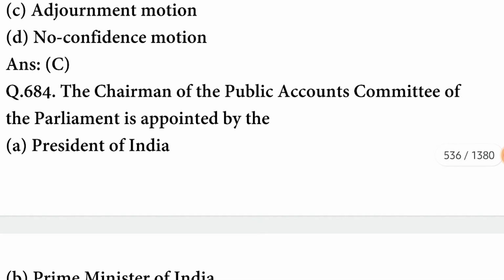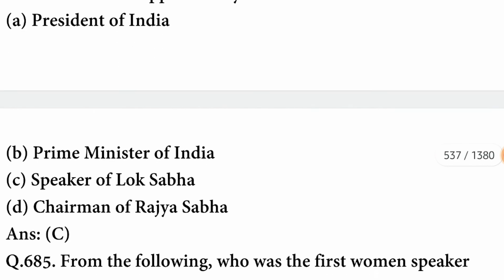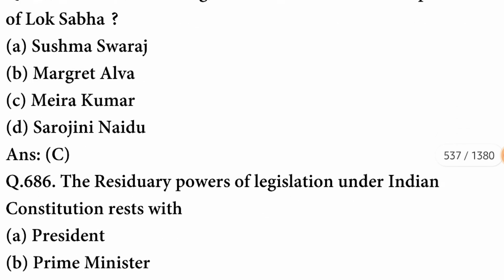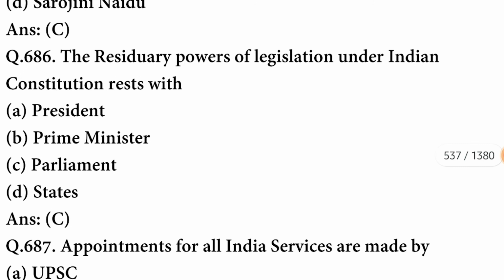C option is correct. The chairman of the Public Accounts Committee of the Parliament is appointed by the Speaker of Lok Sabha. From the following, who was first woman Speaker of Lok Sabha? C was Meera Kumar.